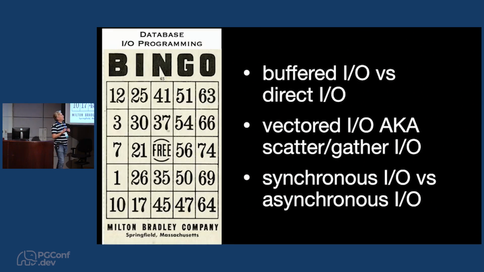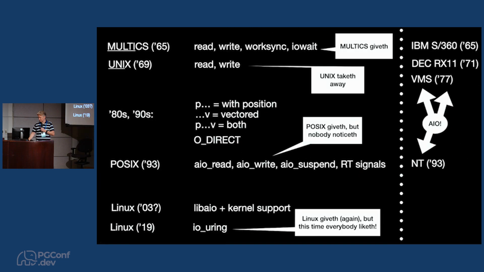So here are three different concepts that go together and work quite well together in databases. We've got buffered I/O versus direct I/O. We've got vectored I/O, which is also known as scatter-gather I/O. And we've got synchronous I/O versus asynchronous I/O. I'm going to look at what those things mean and concretely how they look in an operating system.